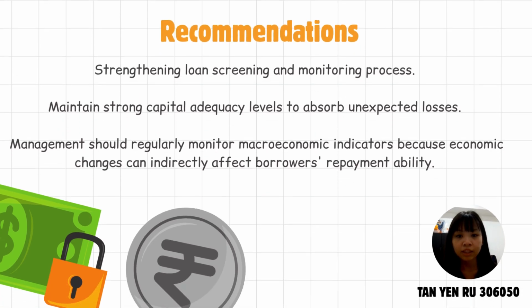Here are some recommendations for Huntington Bank. The first recommendation is strengthening loan screening and monitoring processes so it can reduce bad loans and loan repayment problems. The second recommendation is to maintain a strong capital adequacy level to absorb unexpected losses. And the third recommendation is management should regularly monitor macroeconomic indicators because economic changes can indirectly affect borrowers' repayment ability.